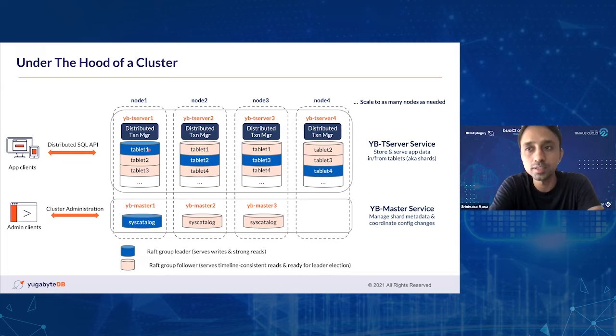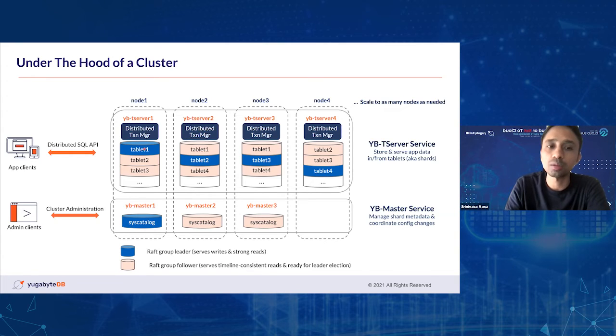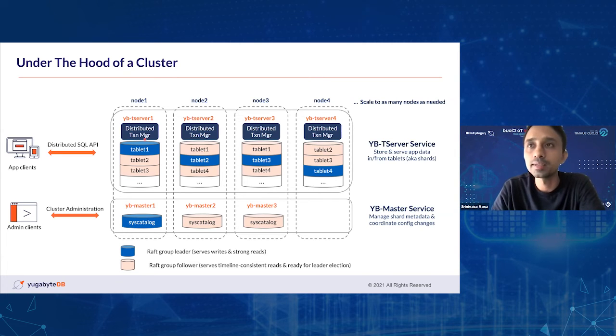The way Raft works is, if you have a replication factor of 3, as long as two copies are healthy and running. There is a formula that determines the majority: with a replication factor of n, n/2 + 1 copies should always be healthy in order to keep the cluster intact, right? And you get to see a lot of Raft groups within this cluster. So a table gets split into multiple tablets, and each tablet and its associated copies form a Raft group. And that's how the replication factor gets ensured whenever a write gets committed to the tablet. It synchronously replicates the data to the rest of the tablets in the cluster.